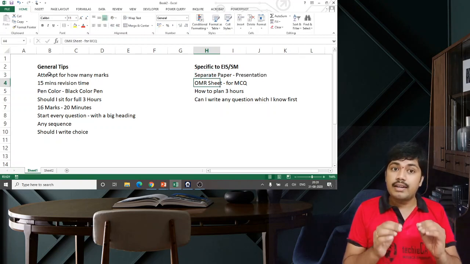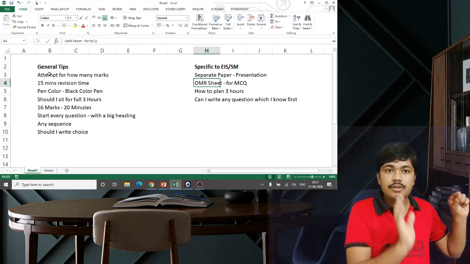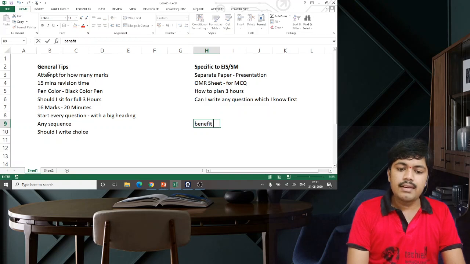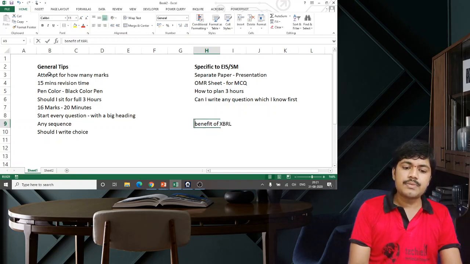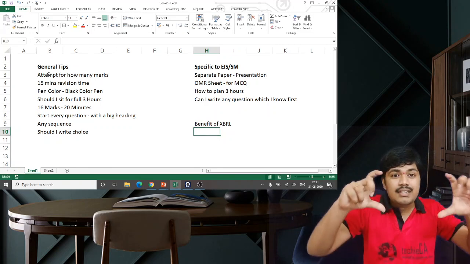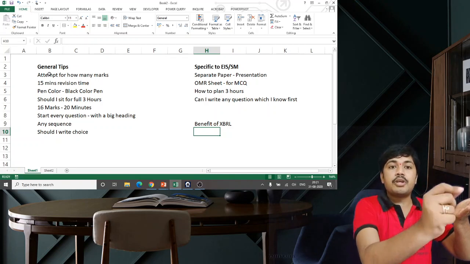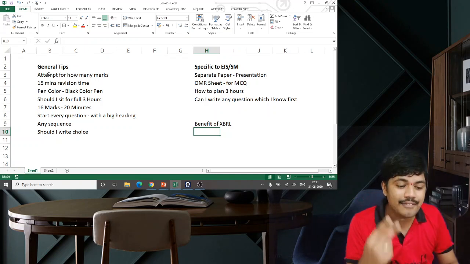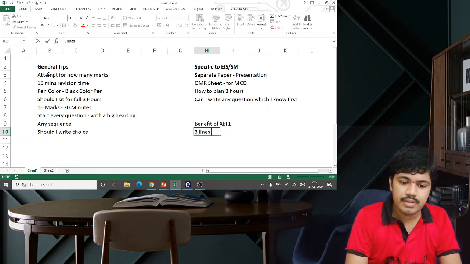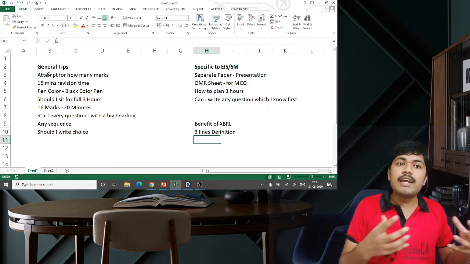Presentation is very important. Like as I said, you will keep the heading answer to the question number 2A. Let's assume that question is, what are the benefits of XBRL? Then, first in the 2 lines, keep a heading XBRL in the brackets, Extensible Business Reporting Language. Write 2-line or 3-line definition.